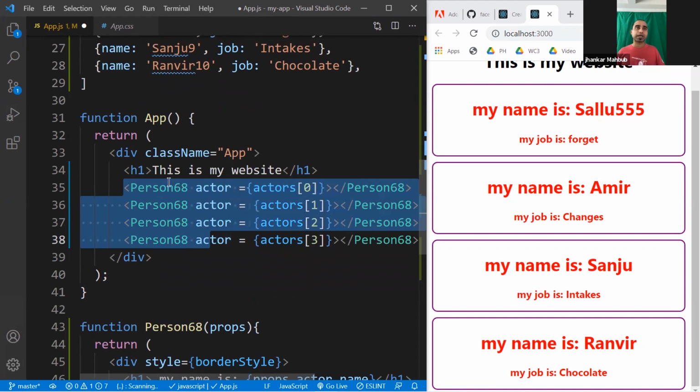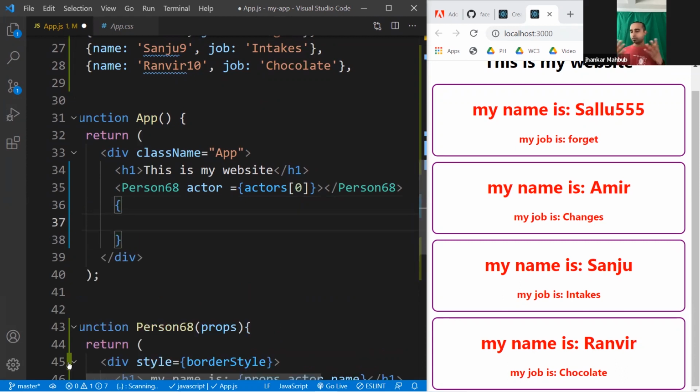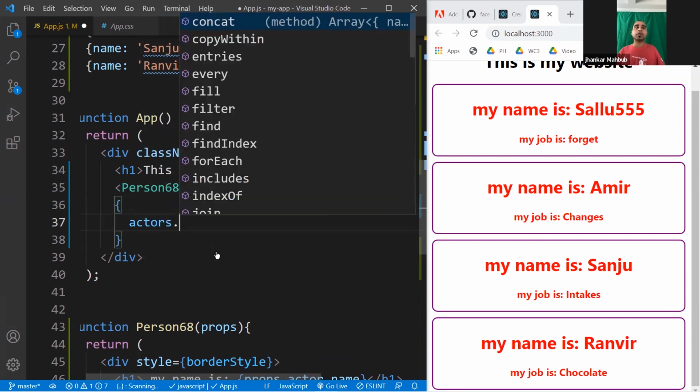And there is a shortcut for that. So for this, we will get rid of all this stuff and we'll use some JavaScript. Since you're writing JavaScript inside this component, you always need to put it inside double curly brackets. You can do it when you are adding a prop, or even just when you're writing something like this, and you can do it in many other ways as well. So what I will do right now is call the actors, and then we'll do a map.